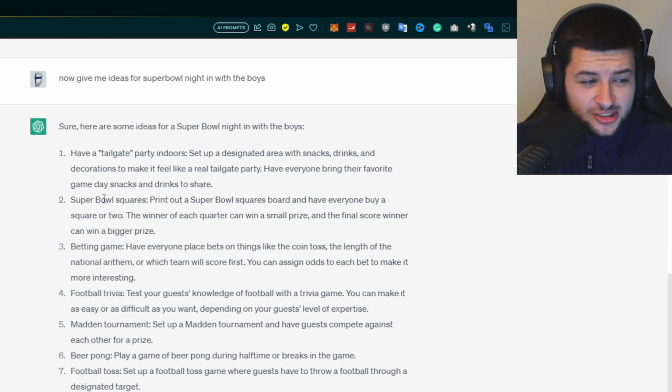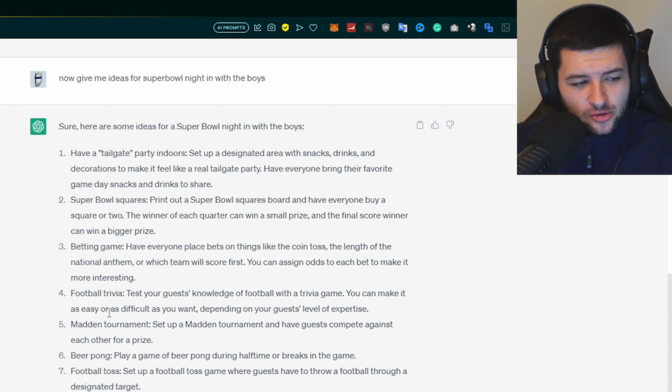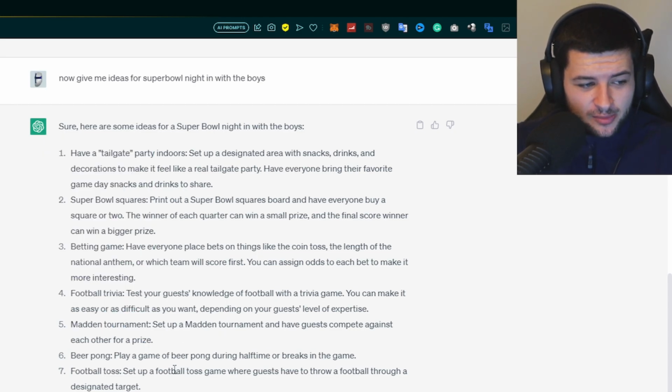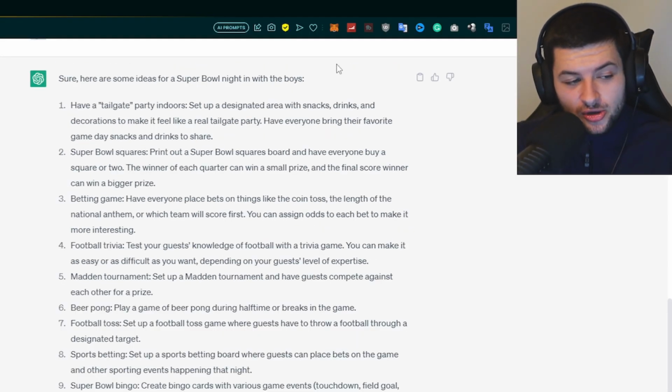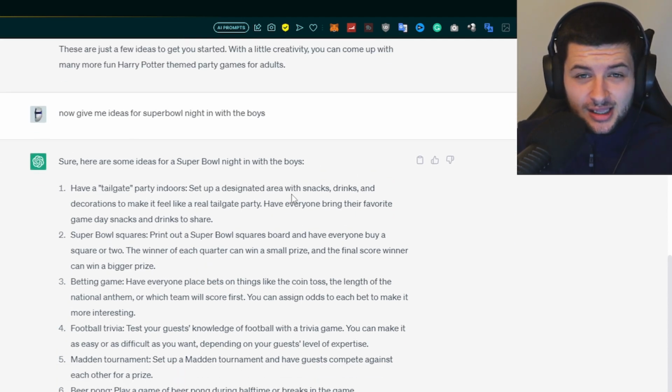Have a tailgate party indoors, print out Super Bowl squares, play a betting game, do football trivia, do a Madden tournament, beer pong, football toss, sports betting, Super Bowl bingo. Honestly, the ideas are endless. Like, you can have a good night in with the boys. You can plan a complete get together.